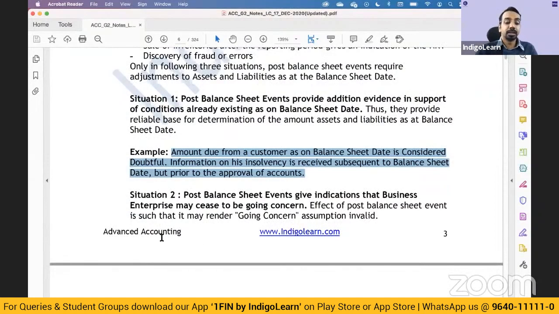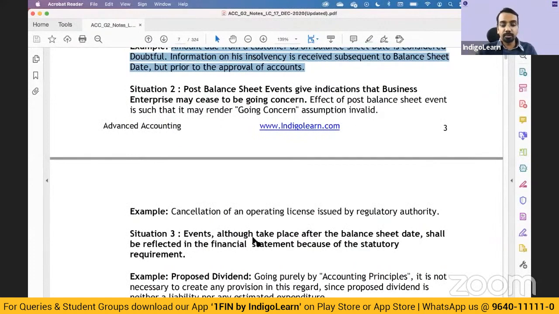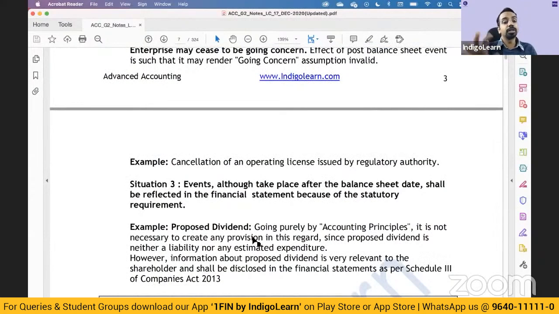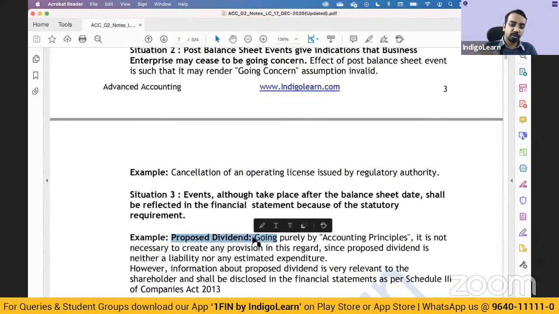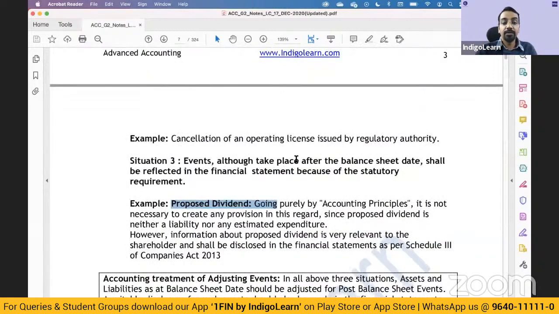Okay, then the thing on proposed dividend, very important for you guys to understand. Earlier they had to be provided for. Now you just disclose them. Proposed dividends are just disclosed as required by the statute. So this is one thing that you can keep in mind, that if there is a proposed dividend, that has to be disclosed. And where do you disclose?